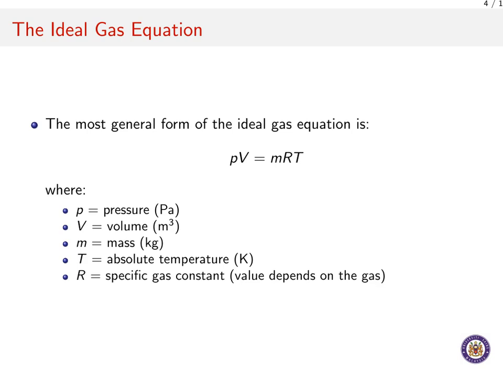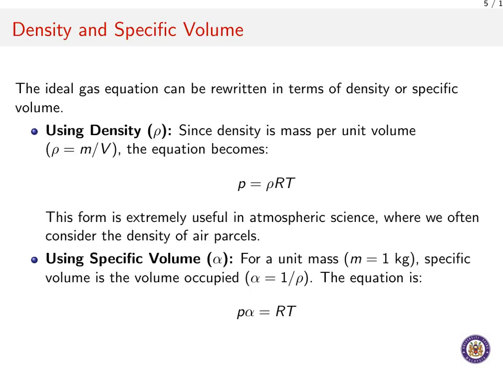The ideal gas equation we have been using, PV equals mRT, is not the only way to write it. We can rearrange it into forms that are often more convenient for atmospheric science. First, let us consider density. Since density, which we represent with the Greek letter rho, is simply mass per unit volume, we can substitute it into the equation. This gives us a very tidy version, P equals rho times R times T.